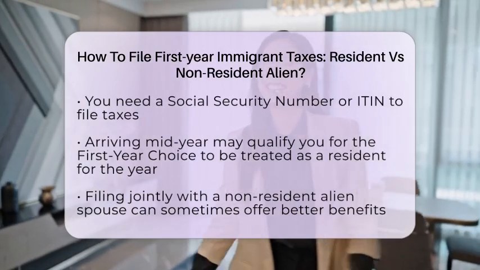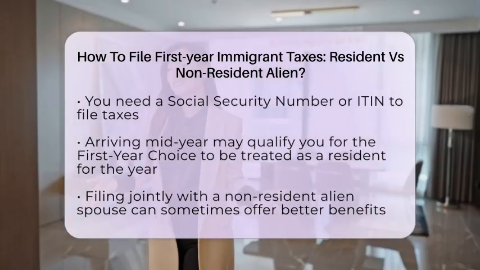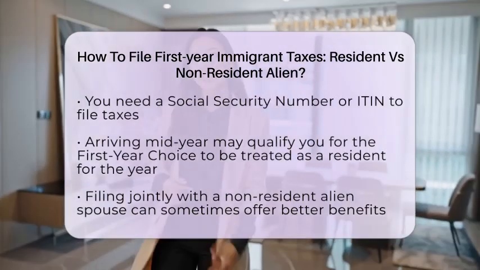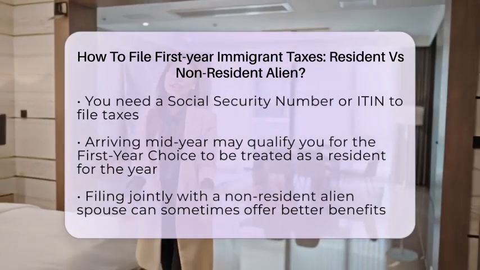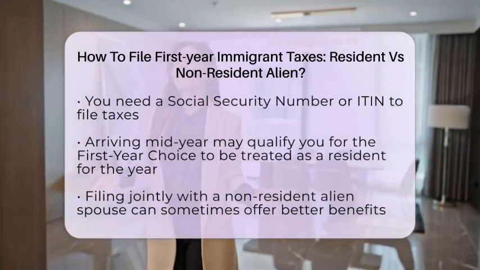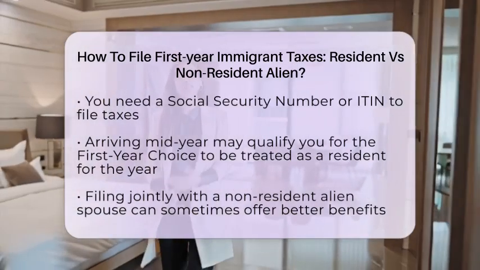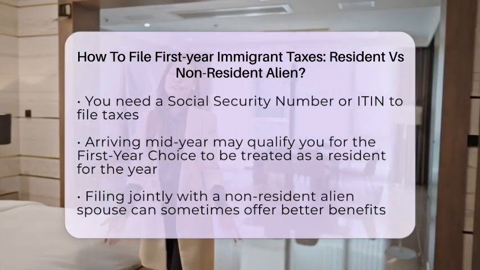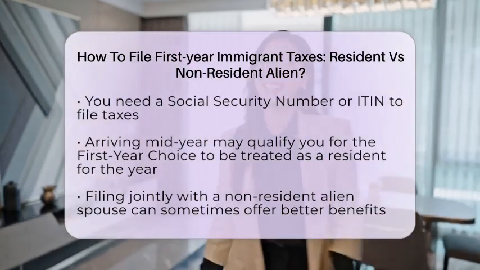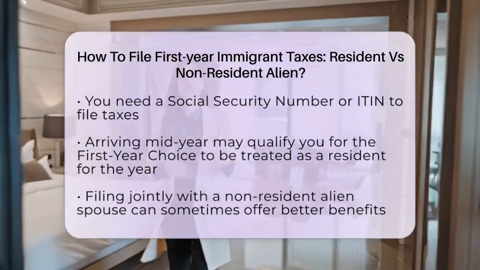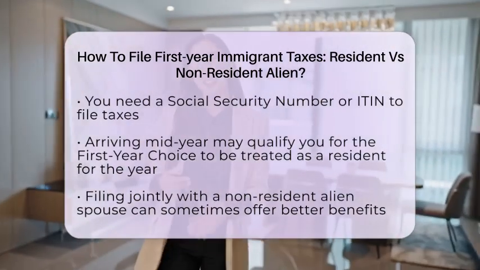If you arrive mid-year, you might qualify to be treated as a resident alien for the entire year through the first-year choice. This option can be beneficial if it lowers your overall tax bill. Some immigrants with non-resident alien spouses can choose to file jointly as residents, which might give you better tax benefits. Your filing status, whether single, married filing jointly, or head of household, impacts your tax rates and deductions.